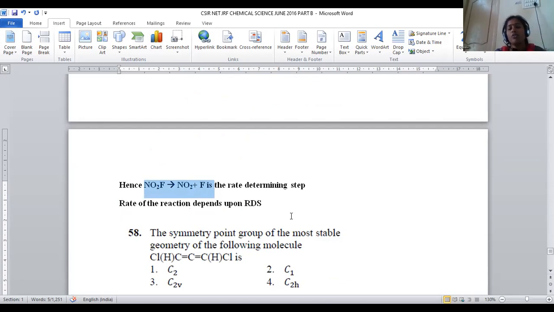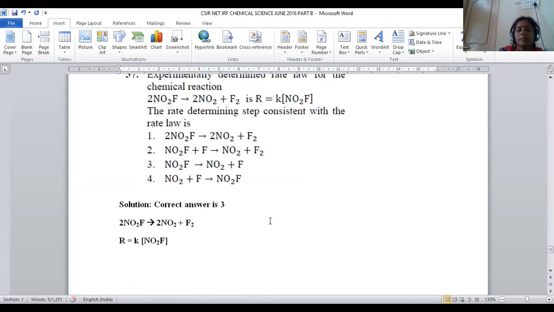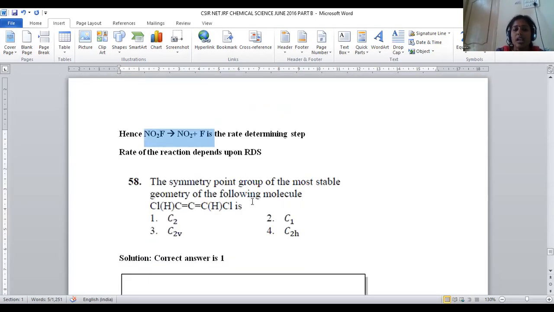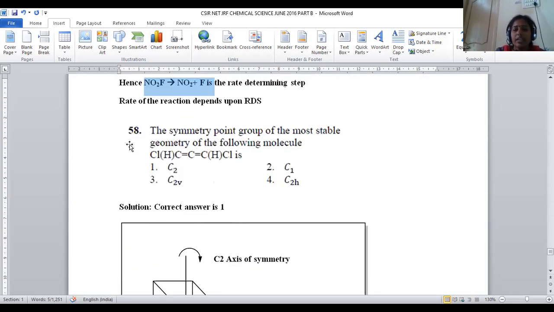The rate determining step is a slow reaction, with slow cleavage of the bonds possible. Based on that only, the rate of the reaction depends. For question number 57, option number 3 will be the correct answer. Let us move on to question number 58.